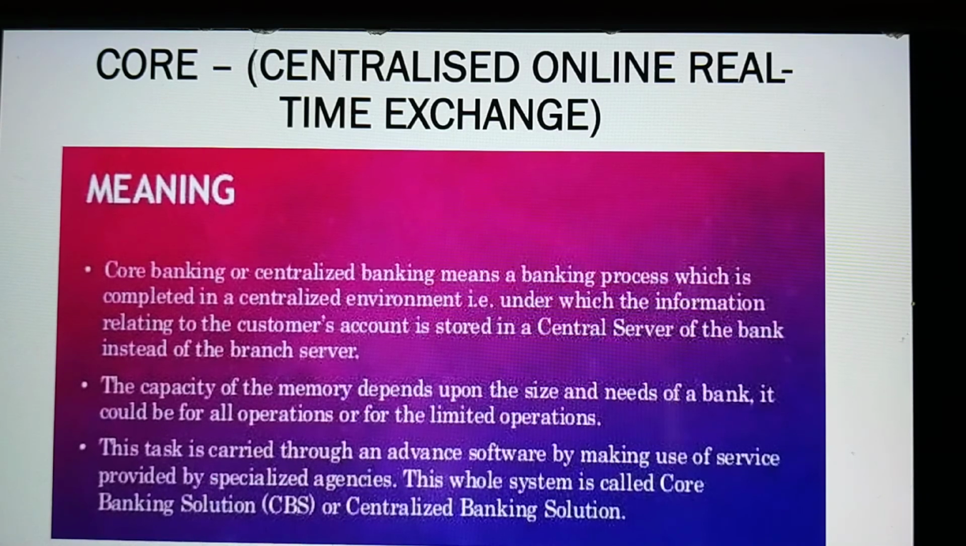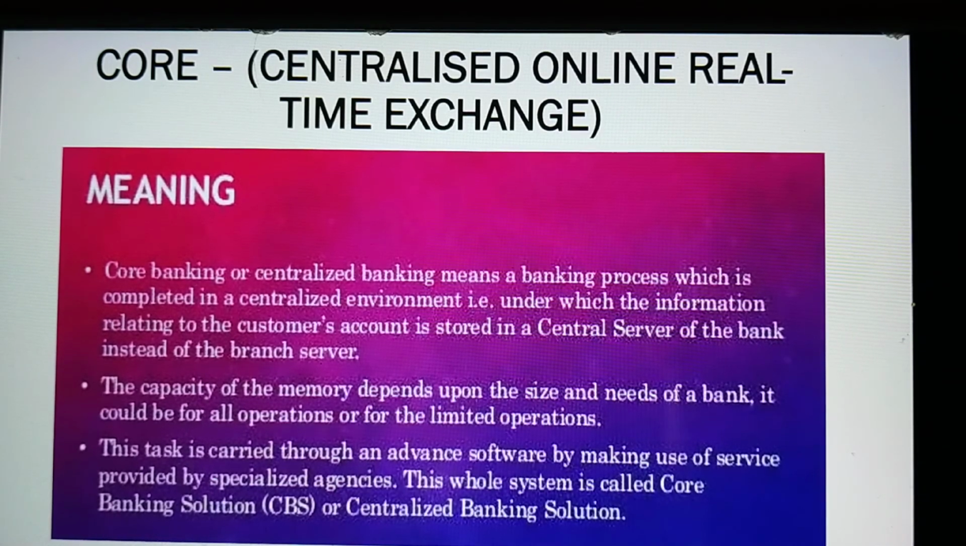The following functions become easy due to the use of internet in bank. One is the core banking, e-banking, and mobile banking. Meaning of core banking: core in core banking means centralized online real-time exchange.